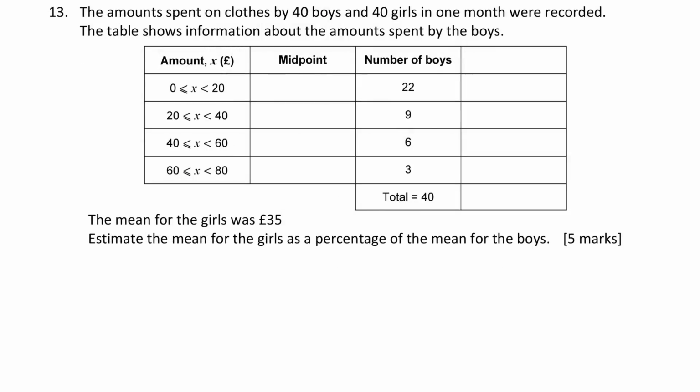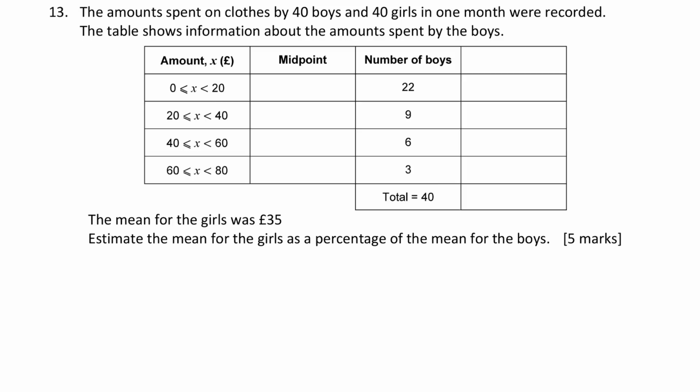The amount spent on clothes by 40 boys and 40 girls in 1 month was recorded. The table shows information about the amount spent by the boys. Okay, and I can already tell from the table, this is a grouped frequency table. So again, grouped frequency, they've got the midpoint mark, so I'm guessing they're going to ask me to find the estimated mean. The mean for the girls was £35. Estimate the mean for the girls as a percentage of the mean for the boys.